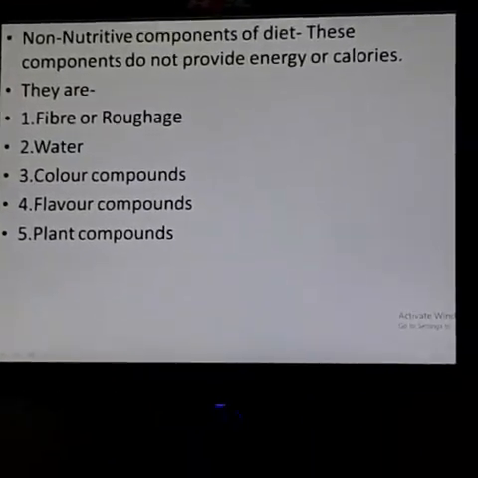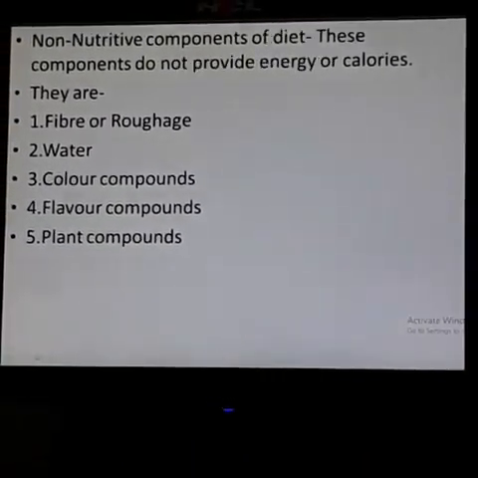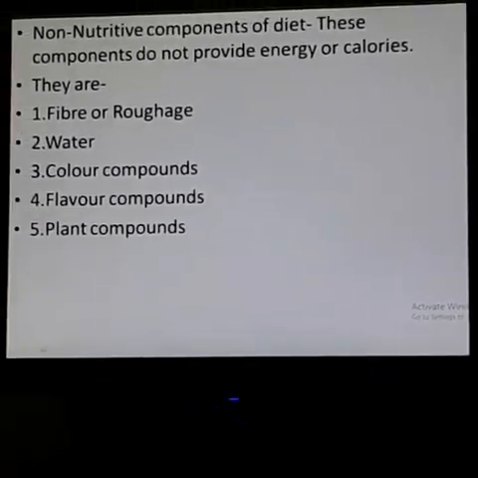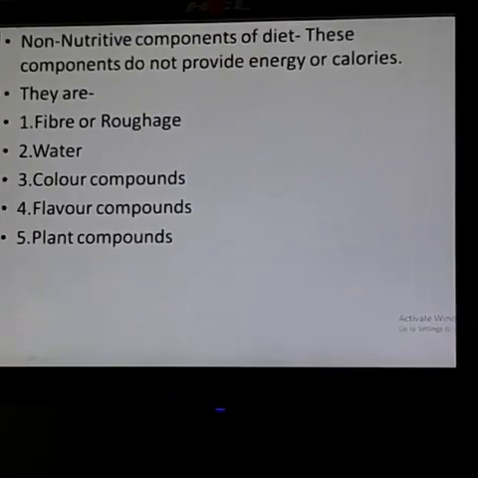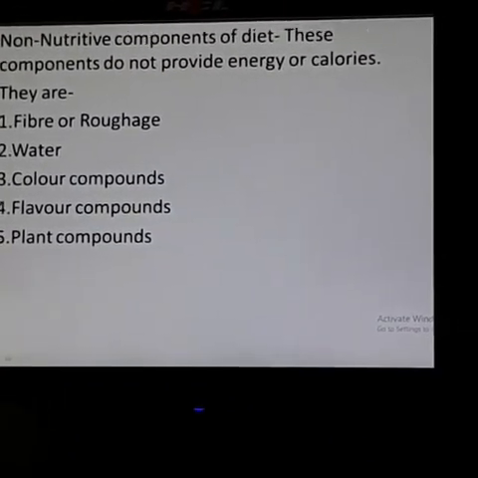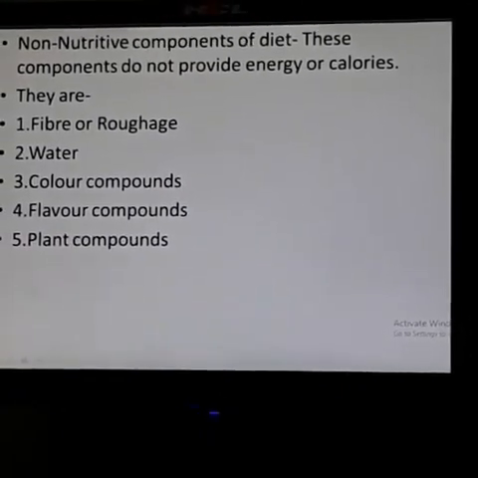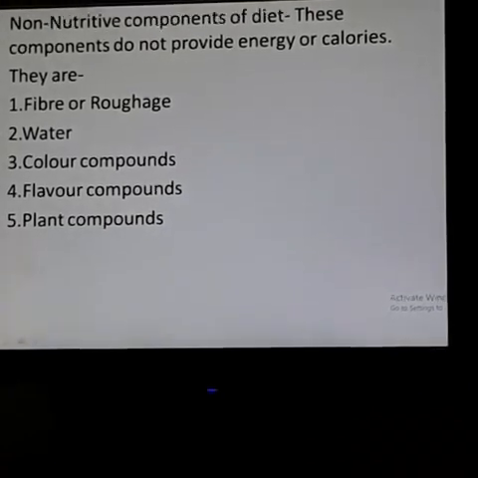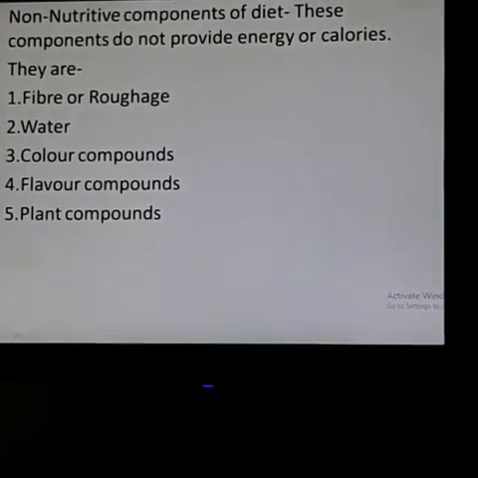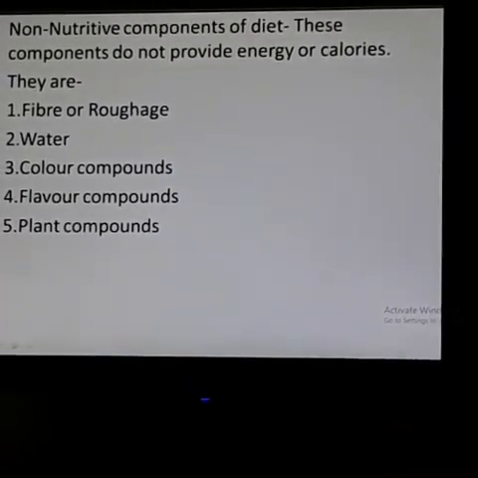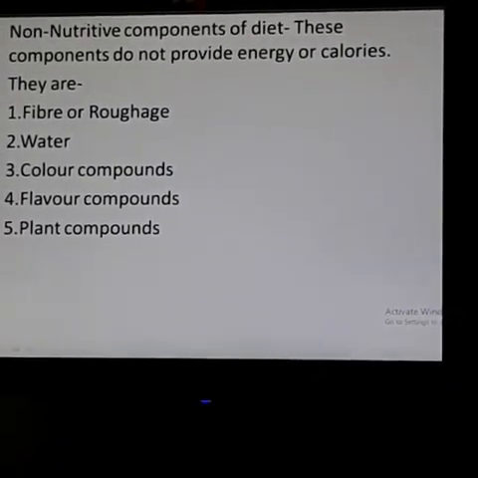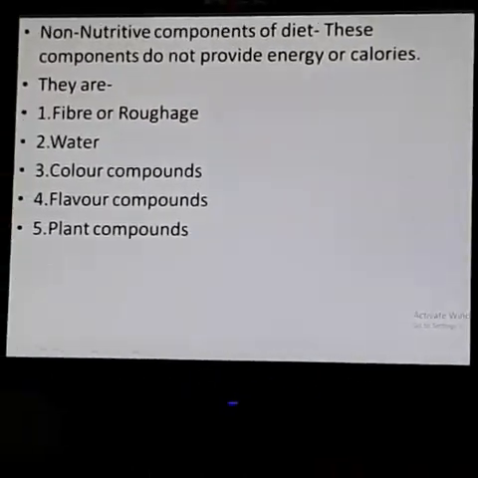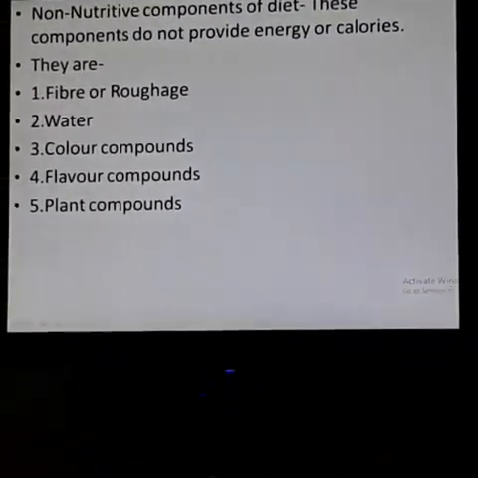Understand? Then the next one is water. Water plays a very vital role in our body. Water plays a significant role in the transportation of nutrients to different parts of our body and excretion of waste products. Water helps transport nutrients to different parts of the body, collects the waste products, and helps in their excretion. It is also helpful to regulate the body temperature. Our body loses approximately 2% of our body weight as water.